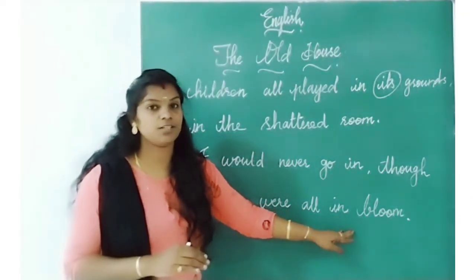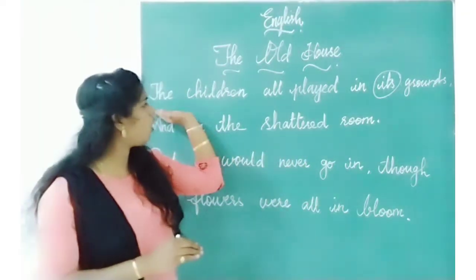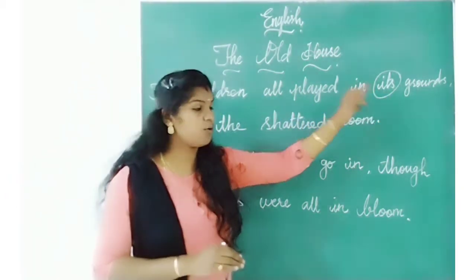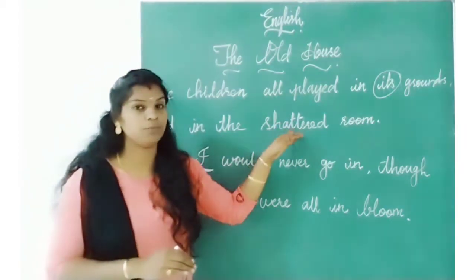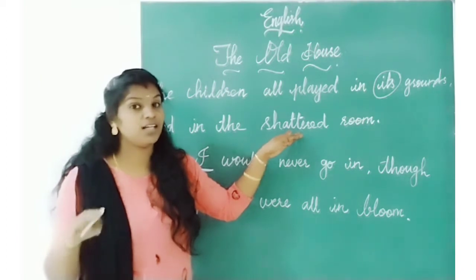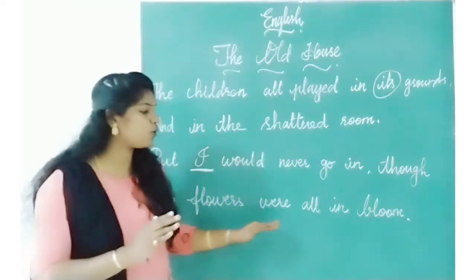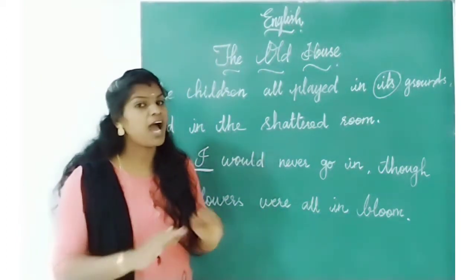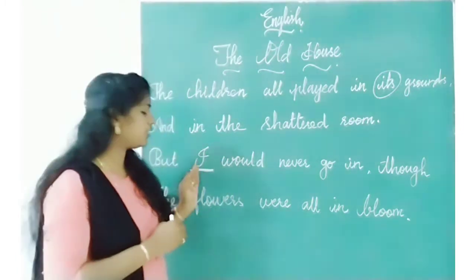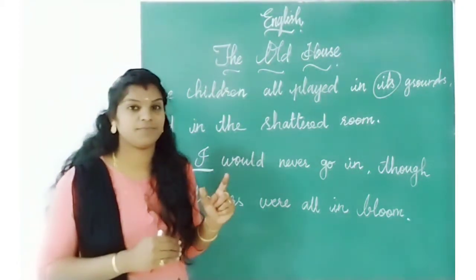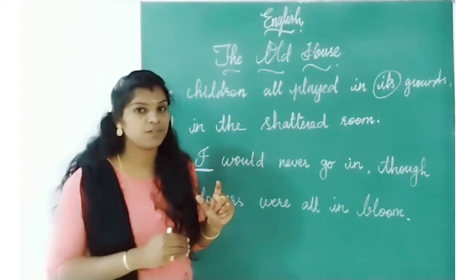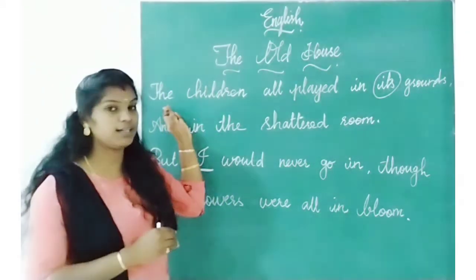Have you got it? Did you understand? See, all the children all played in its grounds and in the shattered room, but I would never go in. Even though the flowers were all in bloom, I would never go in. Who? That particular child. Did you understand this stanza? Shall we move on to the next one? Before that, one more time. Shall we read this?